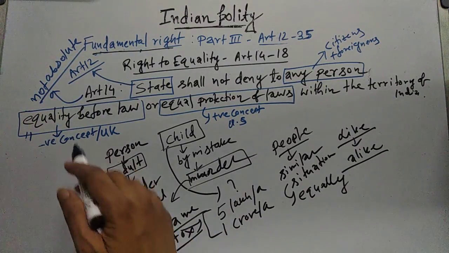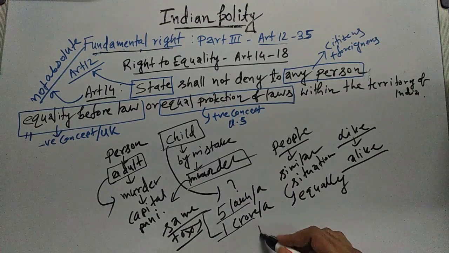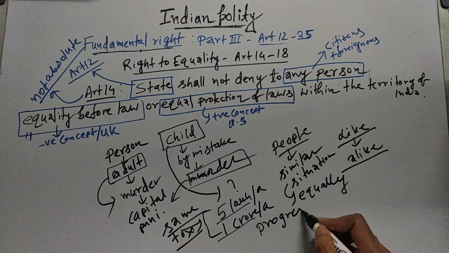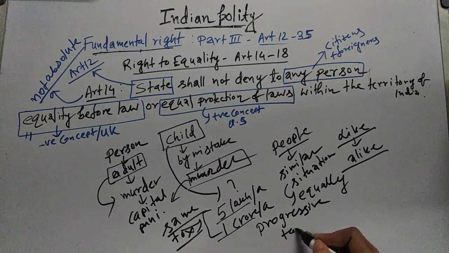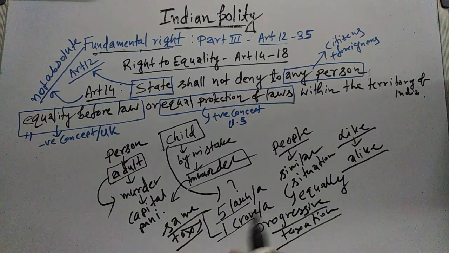If we apply equality before law, then the person earning 5 lakh and the person earning 1 crore should be imposed the same tax. But here in India we follow progressive taxation. That means according to your income, the government will impose the income tax. So this is nothing but equal protection of laws.